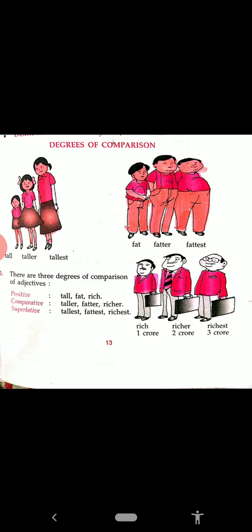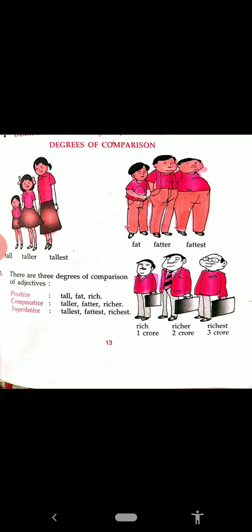Now see in the first picture, 3 girls are standing and we have to make comparison with tall. The first girl is tall, the next is taller, and the third one is tallest. We call tall the positive degree, taller means comparative, and tallest means the third degree, that is superlative.